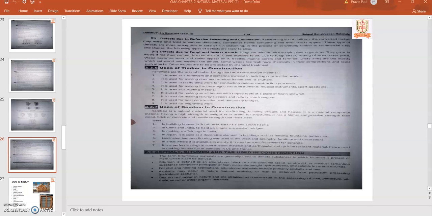So both tar and asphalt have good binding property. They are also good water repellents in nature. That's why they can be utilized in different construction works.